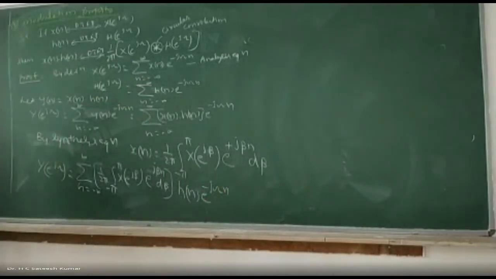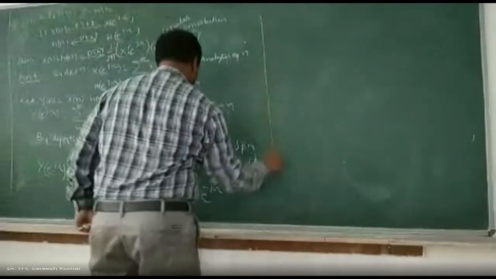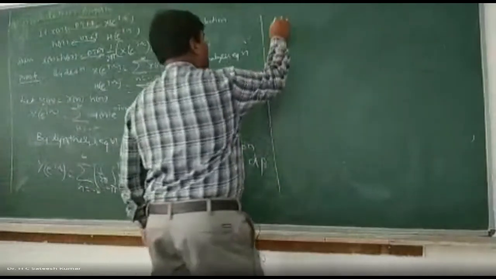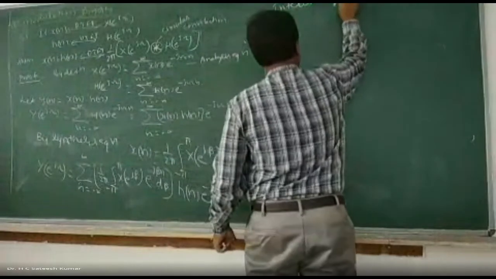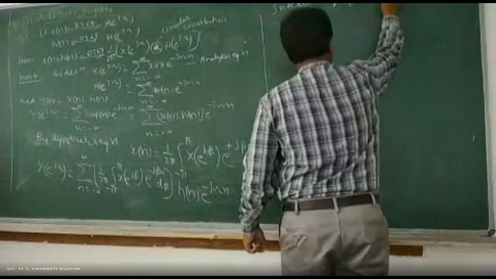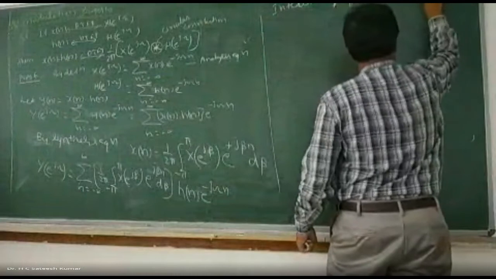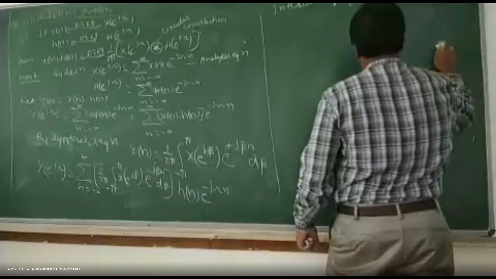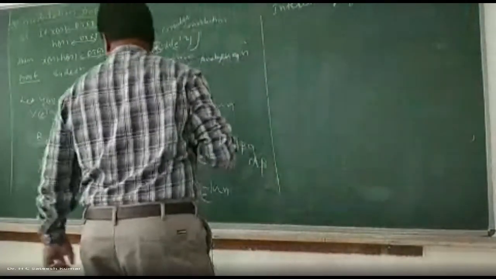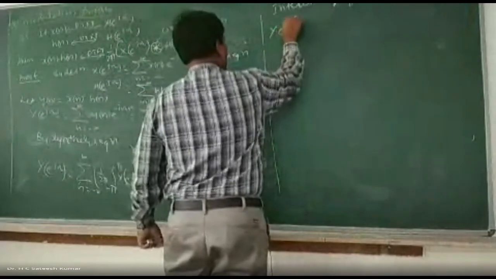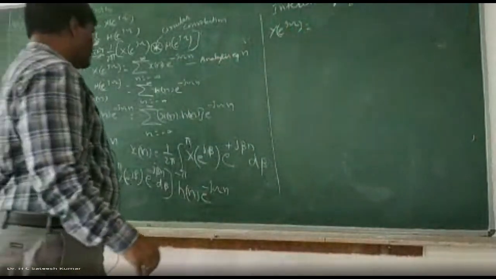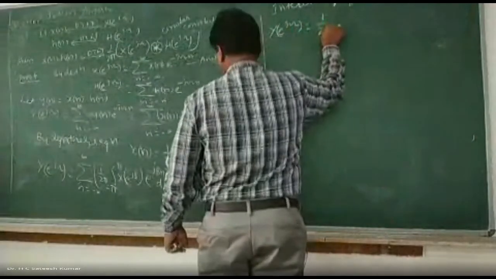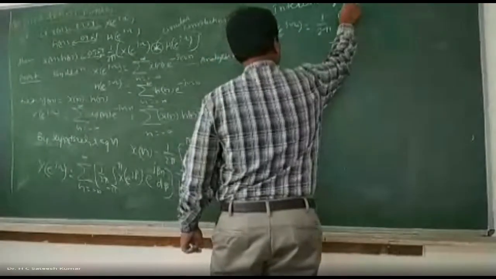Now, interchanging the order of integration and summation, what will you get? Y of e to the power of j omega is equal to 1 over 2 pi, take out that 1 over 2 pi, into integration from minus pi to plus pi.